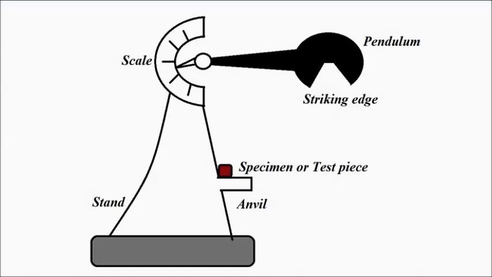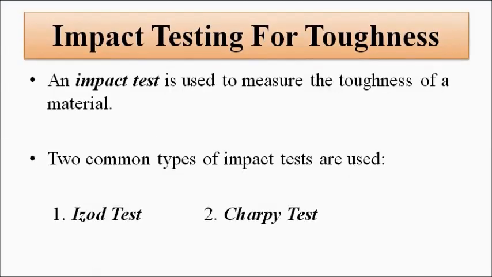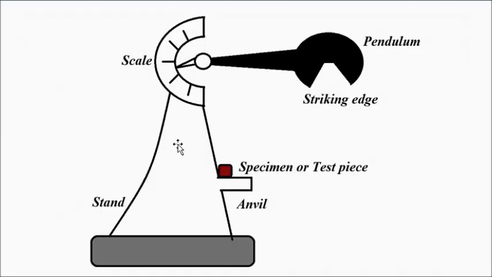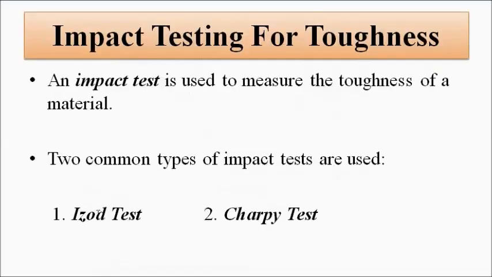So the difference between the Izod and Charpy tests is that there is a slight variation in the length of the pendulum. The length of the pendulum varies. In some cases it is small, in some cases it is large. So that is what separates the Izod and Charpy tests. But all the operating principles are the same.